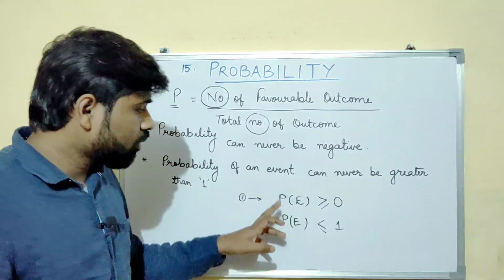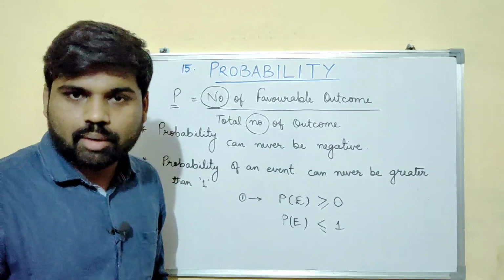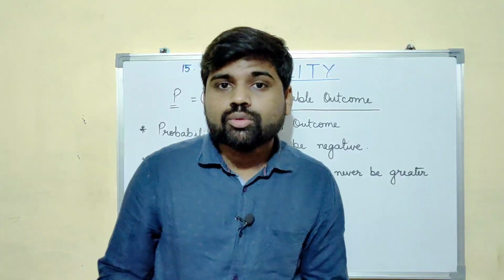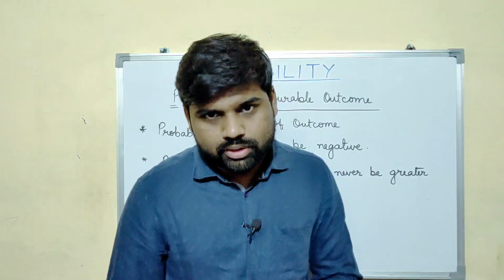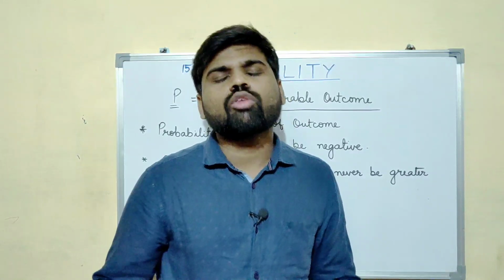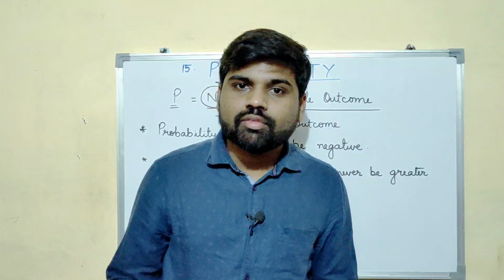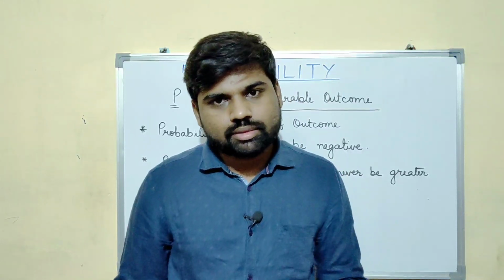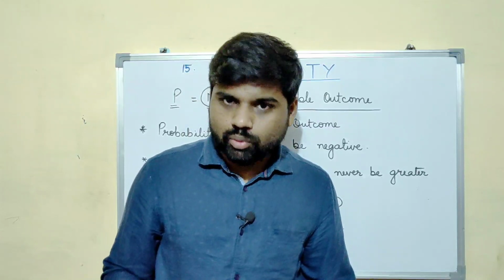Let me repeat. The probability of an event can be 0. Example, if I ask you to throw a dice, and then ask what is the probability of getting 7, or what is the probability of getting 8, you won't get 7 or 8 while throwing the dice, because there is no 7 or 8 on the dice, right?